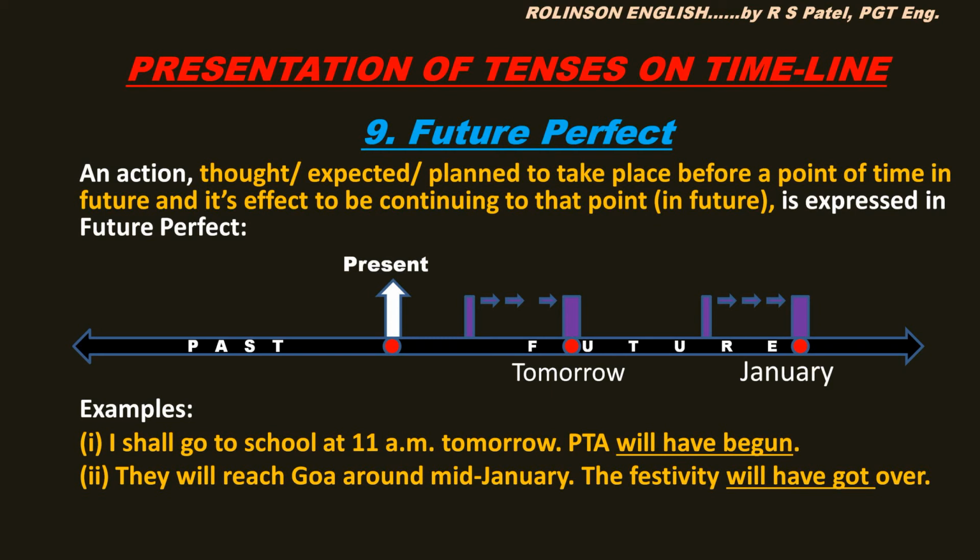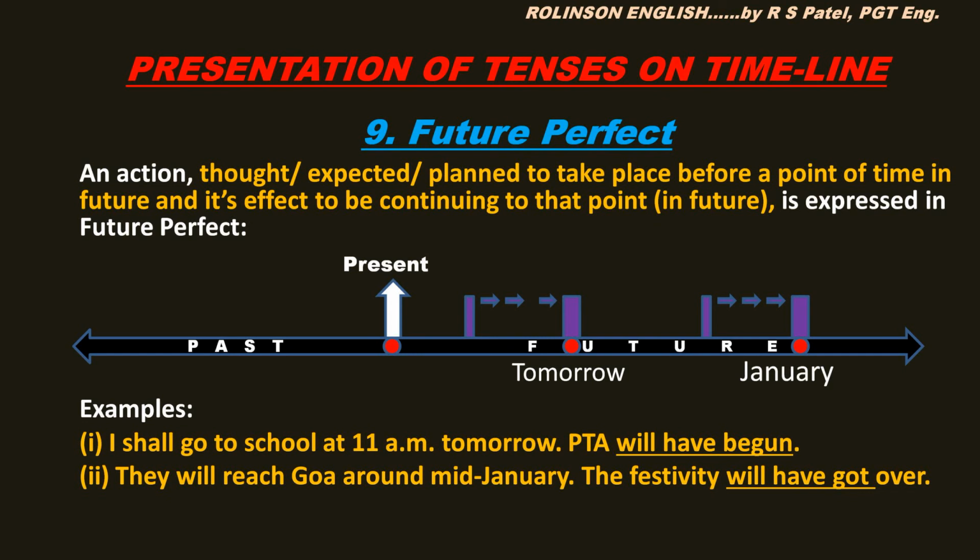I shall go to school at 11 a.m. tomorrow. See the place and time. PTA will have begun. Alright? PTA will have begun. Means before 11 a.m. tomorrow, PTA begins and its effect is seen when he reaches there.